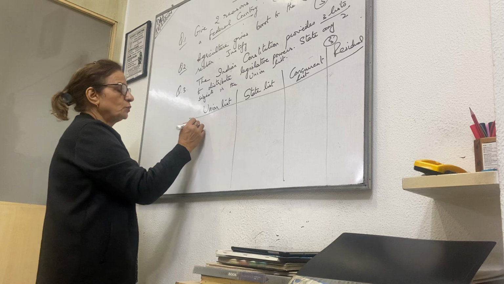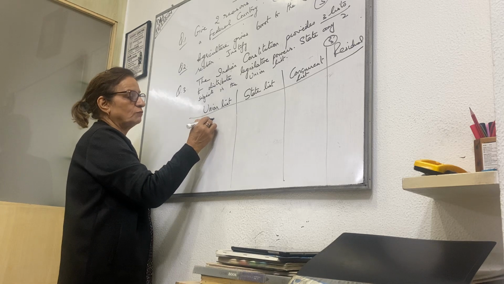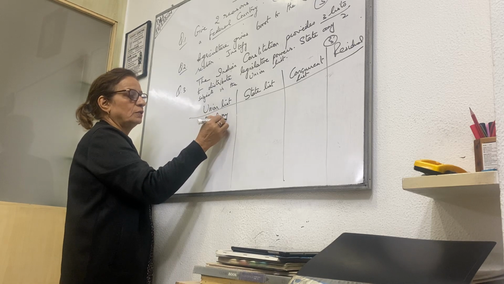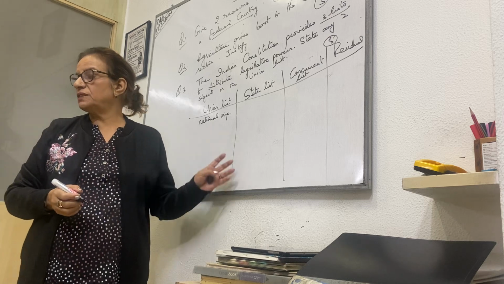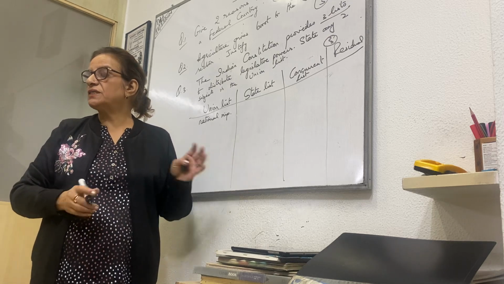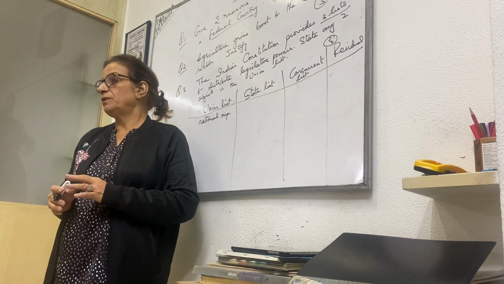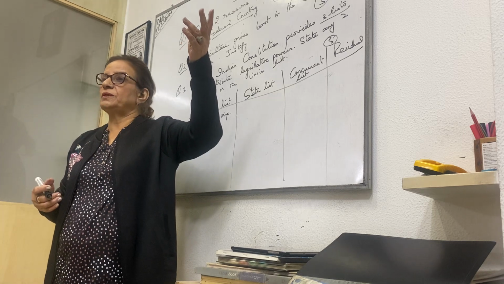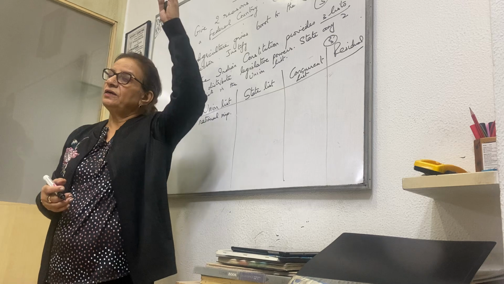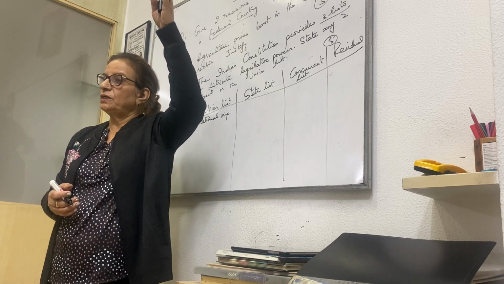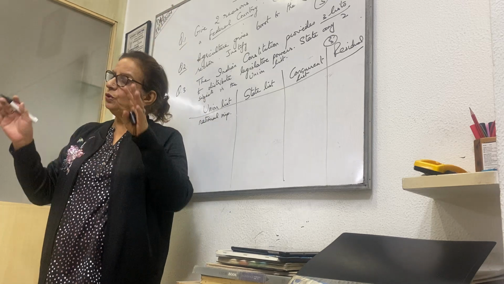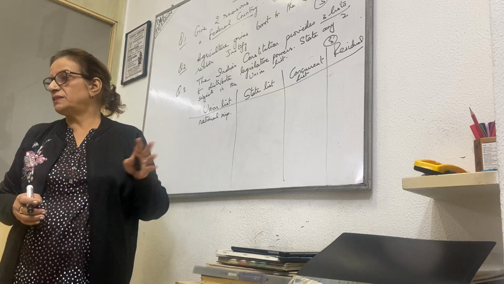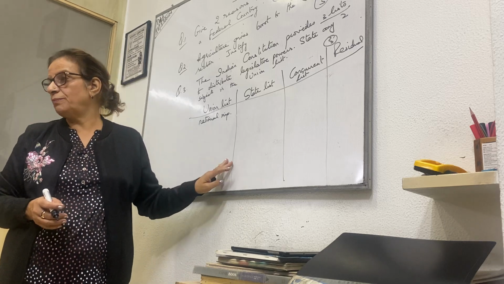So anything to do with national importance for the whole nation, those subjects are included in the union list. Means I am staying in Delhi, you are staying in Punjab, he is staying in Haryana, or in Andhra Pradesh, the whole country. Everybody is affected by this, so of national importance.